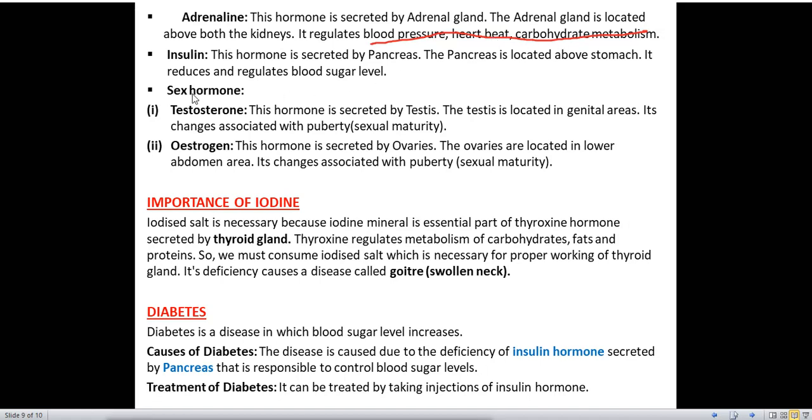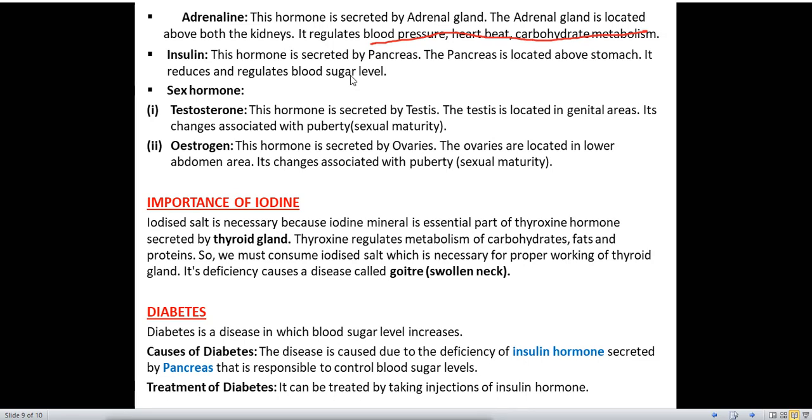Next one is insulin. You have heard about insulin, insulin injections. These are given to which patients? Diabetes patients. This hormone is secreted by the pancreas. The pancreas is located above the stomach. It reduces and regulates blood sugar level. In the digestive system, we have seen the pancreas. It is located above the stomach, and what is the function of this insulin hormone? It regulates and reduces the blood sugar level in our body. If the blood sugar level increases, from which disease will we suffer? Diabetes.